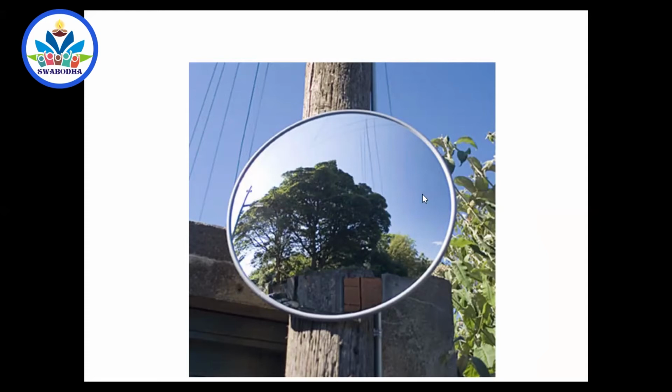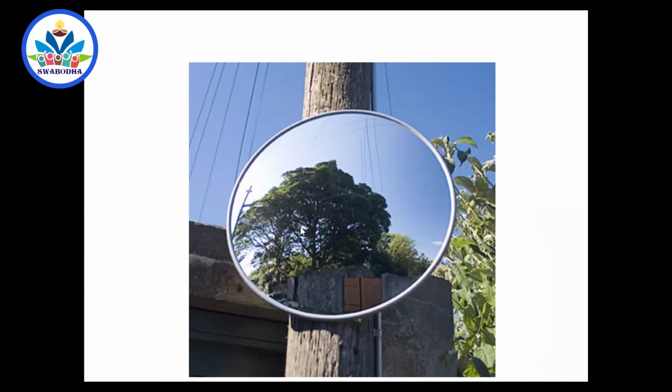What do you mean by field of view is very large? You see the way in which it is bulged outside, so it can cover the entire world behind you, right? It can show the image of the objects which are very, very far away from this mirror. So its field of view, the area that it covers in forming the image, is very large. It always forms an erect, virtual, and diminished image inside the mirror. So you need not wait for the object to come within focus or away from focus, nothing like that. For any position it forms an image, except behind the mirror.